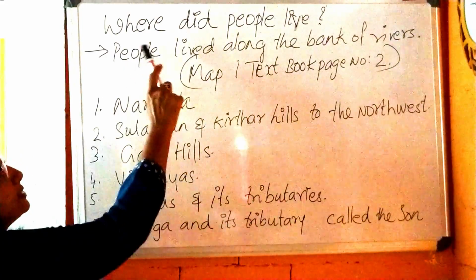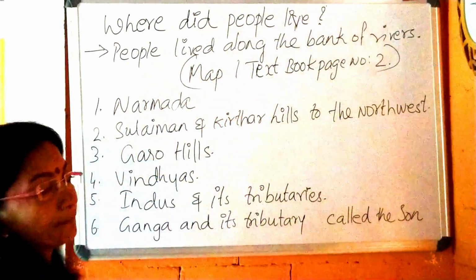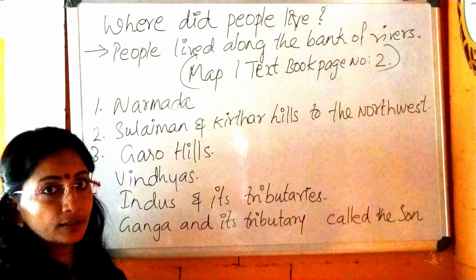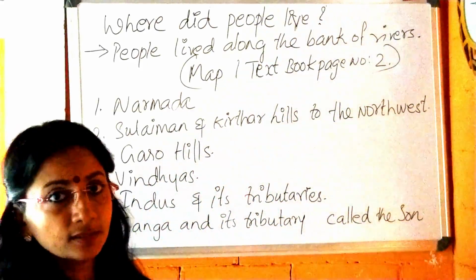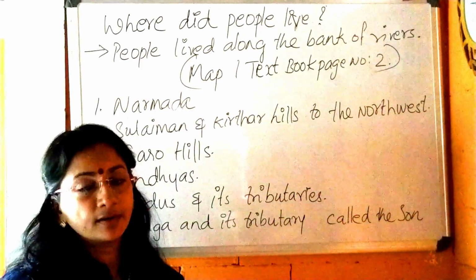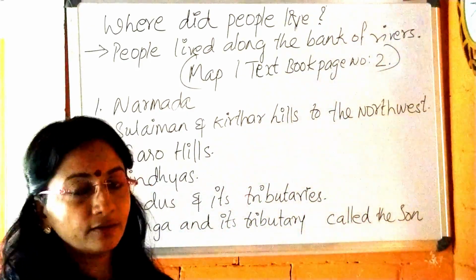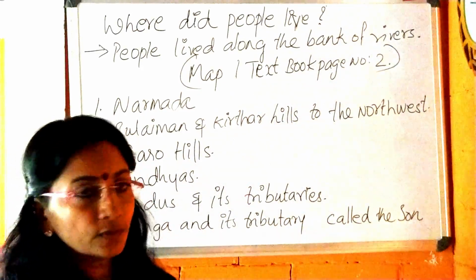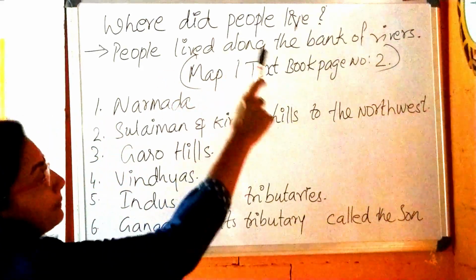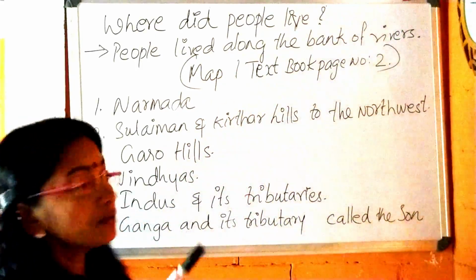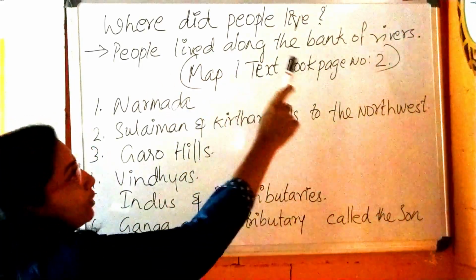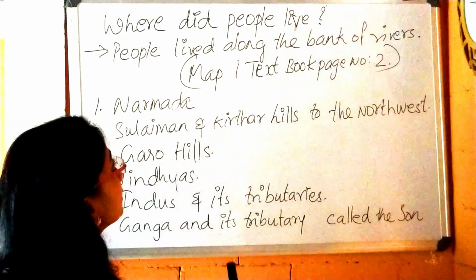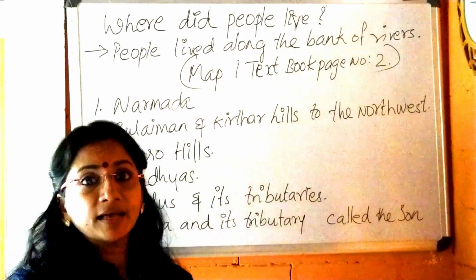So here comes the next point: where did people live? Before I said they lived in the caves, but after that we learned that the hunters, herders and agriculture started. When agriculture started, development started, so settlement started, and people started to live in groups. We also have to find out from the past how people lived. People lived along the banks of rivers. So first they started the settlement along the banks of the rivers.